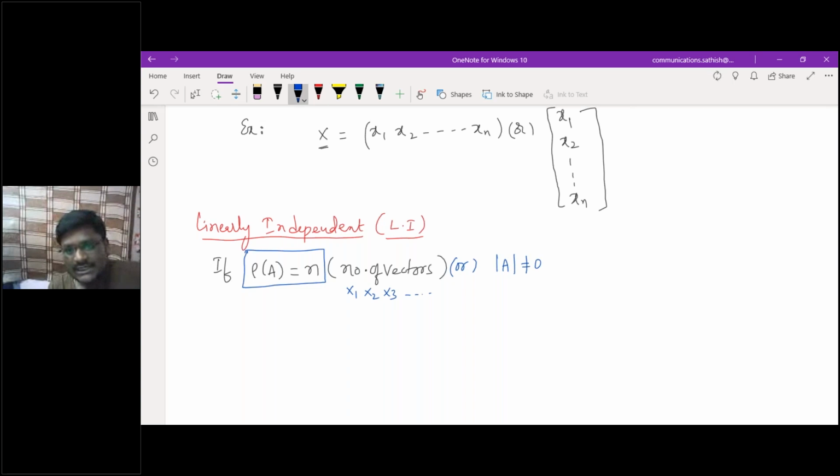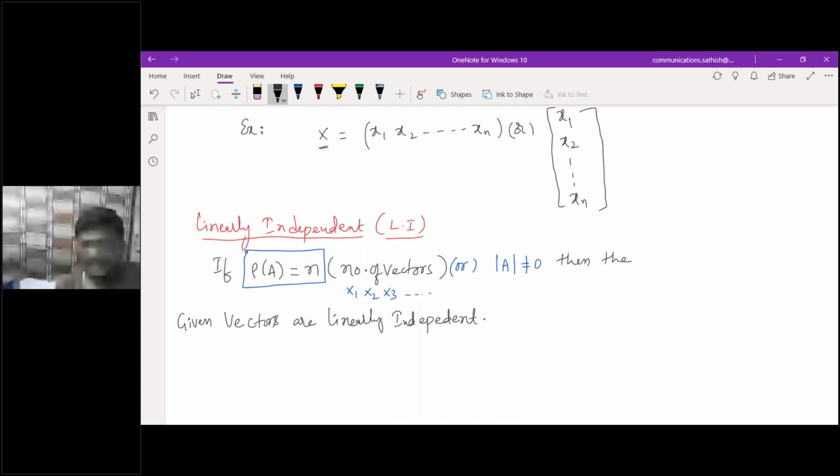If the determinant of A is not equal to 0, then the given vectors are linearly independent. That's all. Simple statement. That's it. Right? So we'll take an example here for understanding purposes.